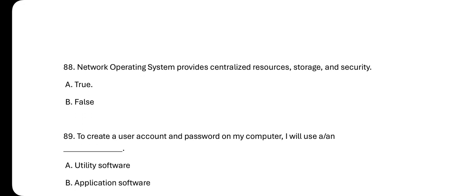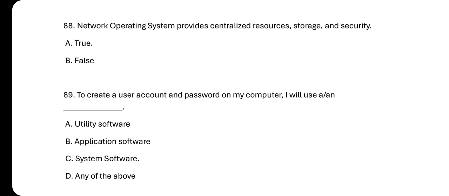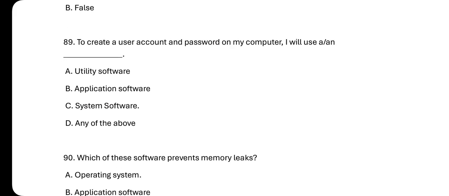Number 88. Network operating system provides centralized resource storage and security through a force. So the network operating system provides centralized resource storage and what? And security. So that is it. It is what? True.